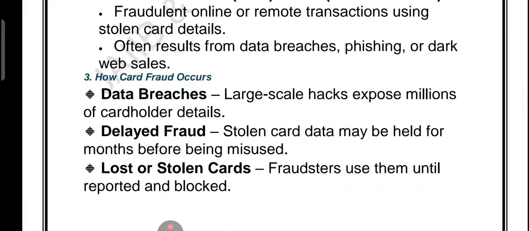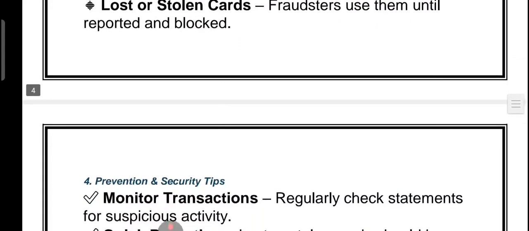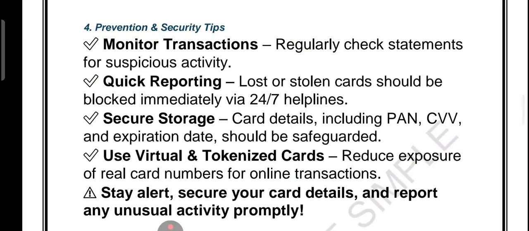Now how does the fraud happen? Either through a data breach, which means millions of cardholder details can get exposed, or delayed fraud, where stolen card information may be misused months later, or a lost or stolen card. So we should monitor our statements regularly. Block the lost or stolen card immediately. Safeguard card details. Use a virtual or tokenized card for online transactions. These are the techniques.